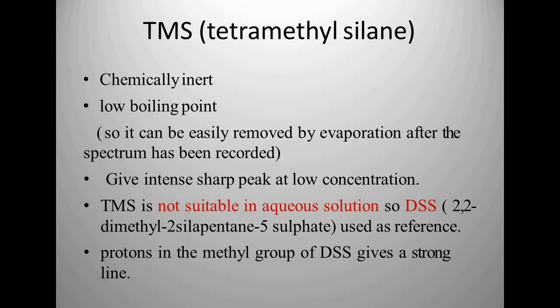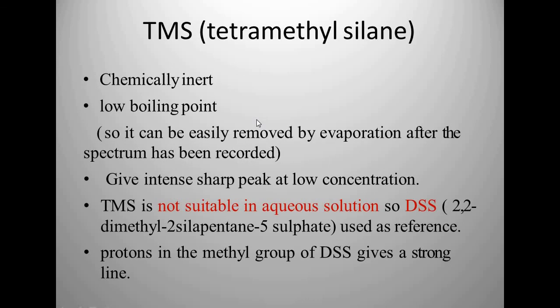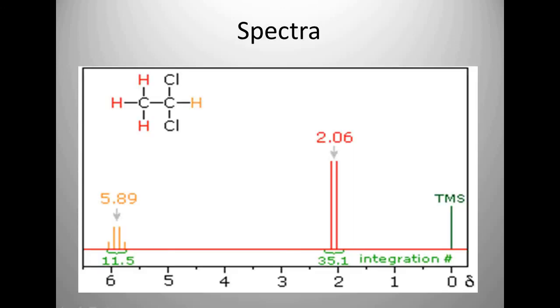If TMS is not suitable, for example in an aqueous solution, then DSS is preferred, and the protons in the methyl group of DSS give a strong line. Same as in TMS, where the CH3 group gives the signal, in DSS also the methyl group gives the signal. So consider this is the spectra of this compound.